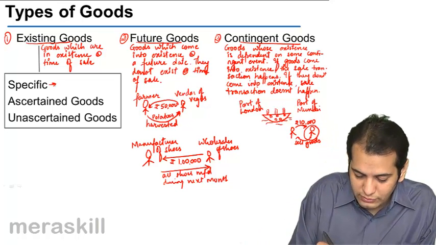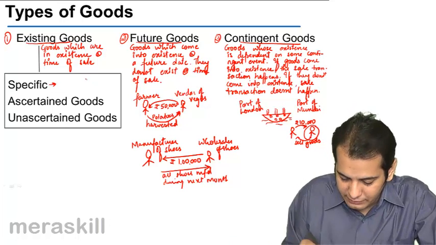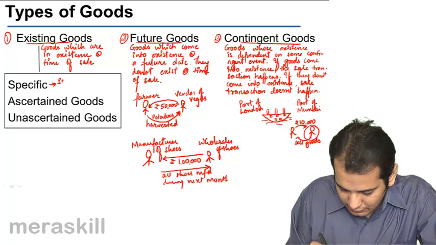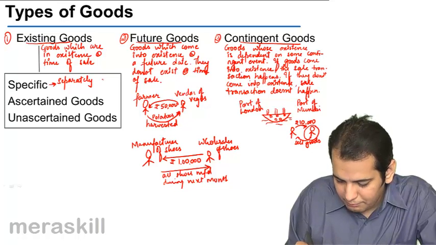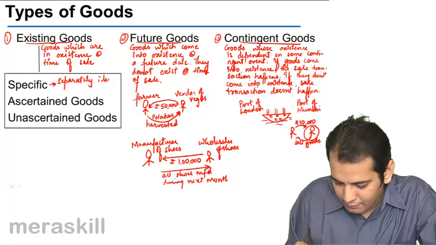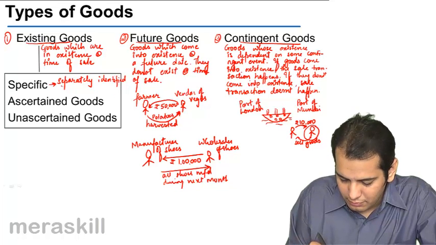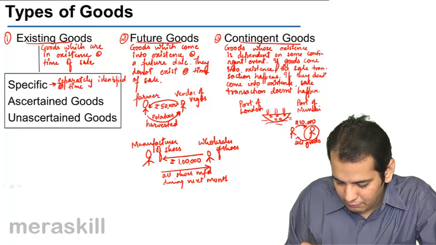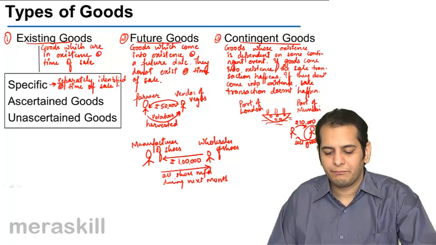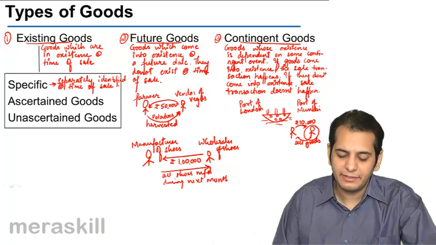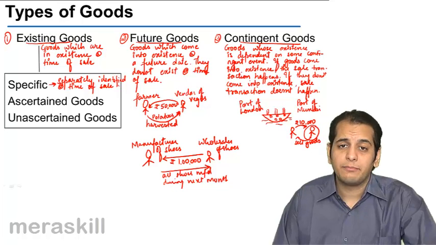Specific goods are those existing goods which have been separately identified at the time of sale. These goods have been separately identified at the time of sale.